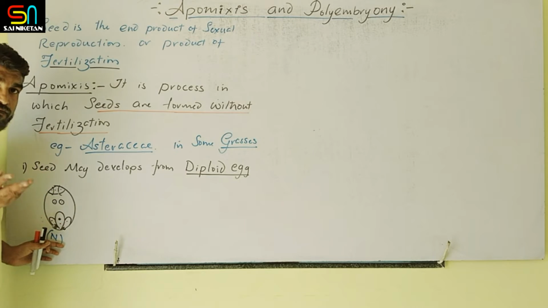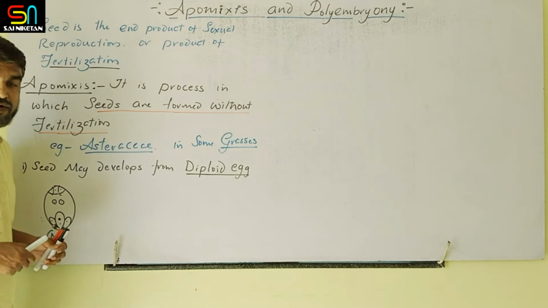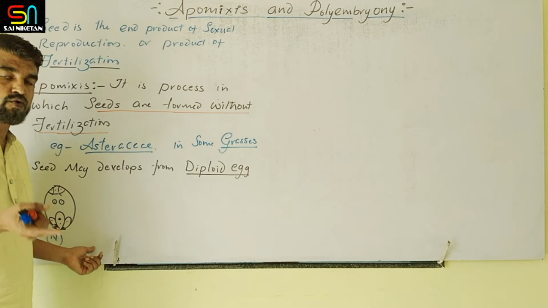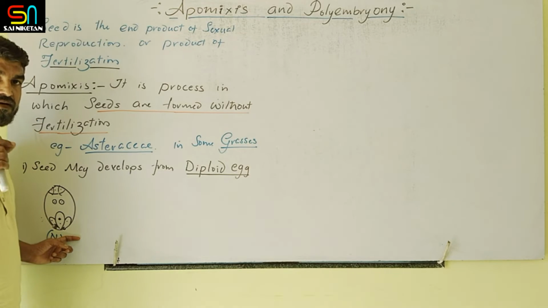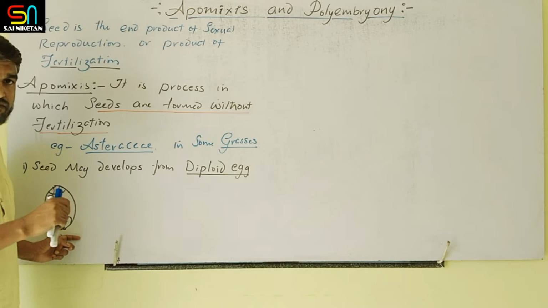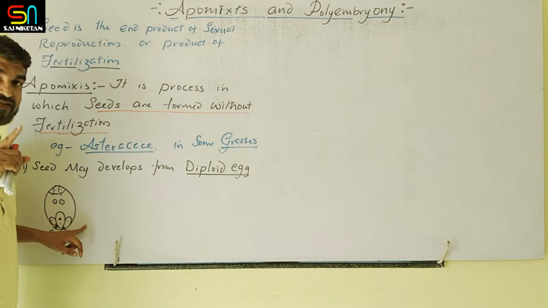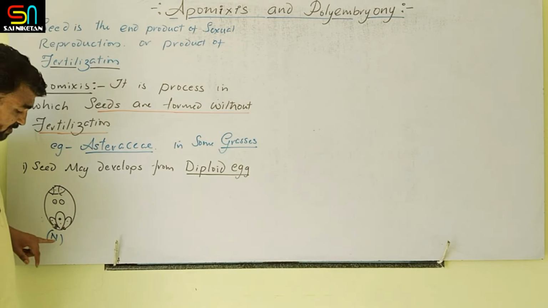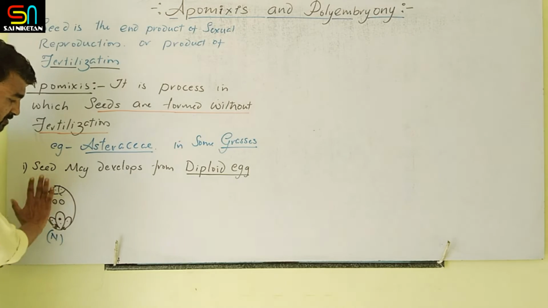This is the product of meiosis: in megasporogenesis, the megaspore mother cell undergoes meiosis and produces four megaspores. Out of that, only one megaspore undergoes three repeated mitotic divisions and produces the 7-celled, 8-nucleate embryo sac. Clear? So this is normal.